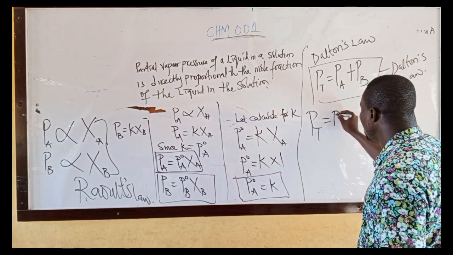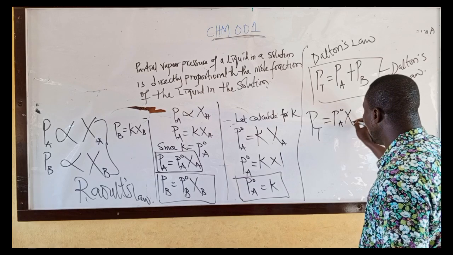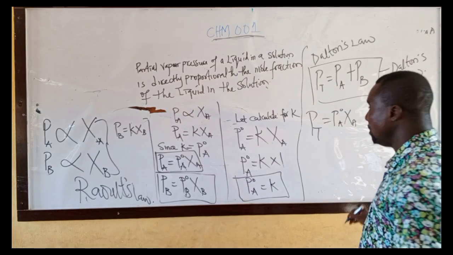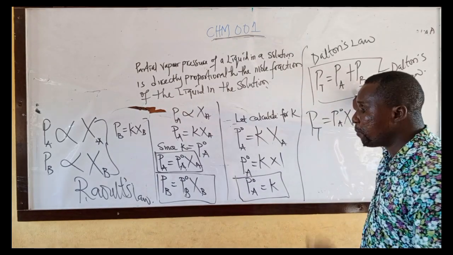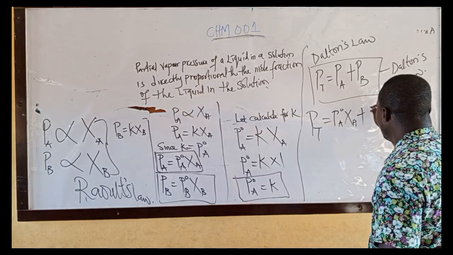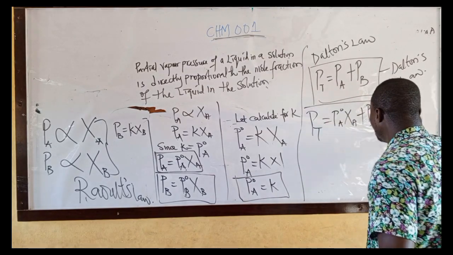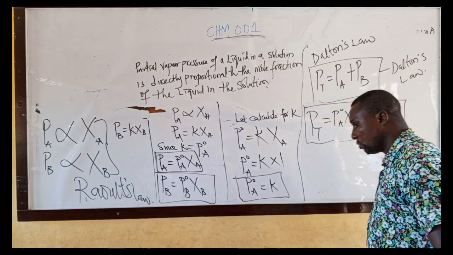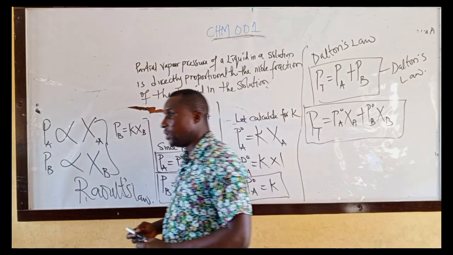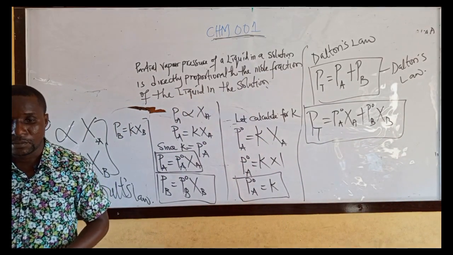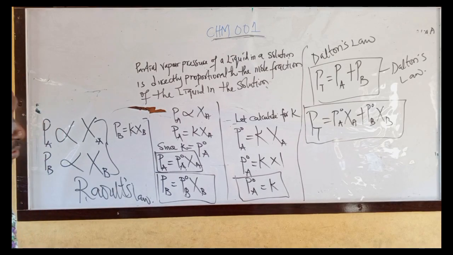Now P naught A times mole fraction of A, then plus partial vapor pressure of B. Change it. I have P naught B mole fraction of B. That is what Dalton's law gives. Please take note.